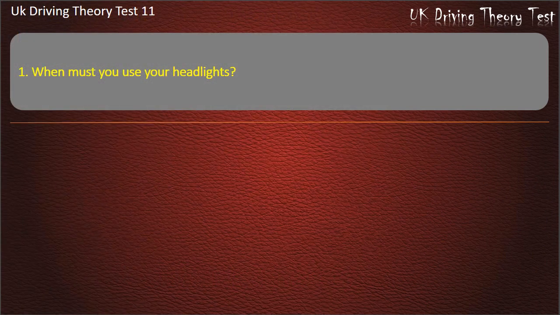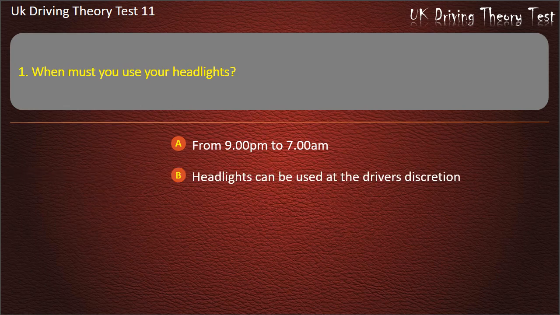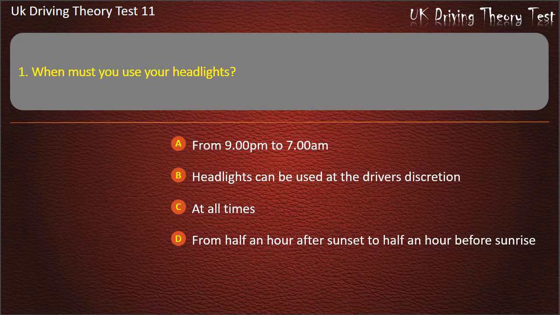Question 1. When must you use your headlights? From 9:00 p.m. to 7:00 a.m. Headlights can be used at the driver's discretion. At all times. From half an hour after sunset to half an hour before sunrise. Answer. From half an hour after sunset to half an hour before sunrise.